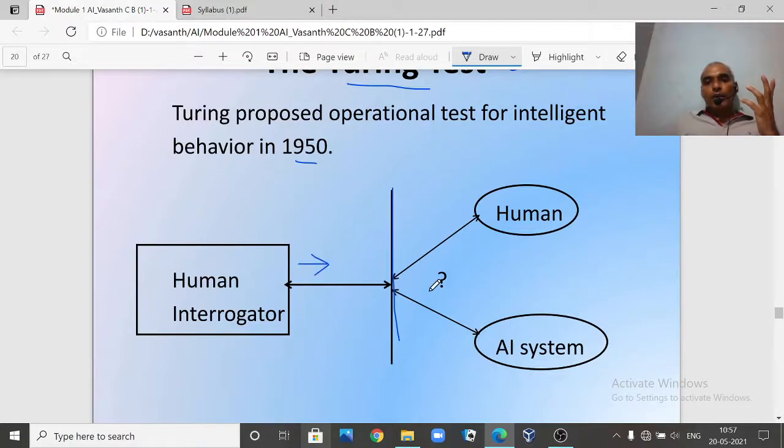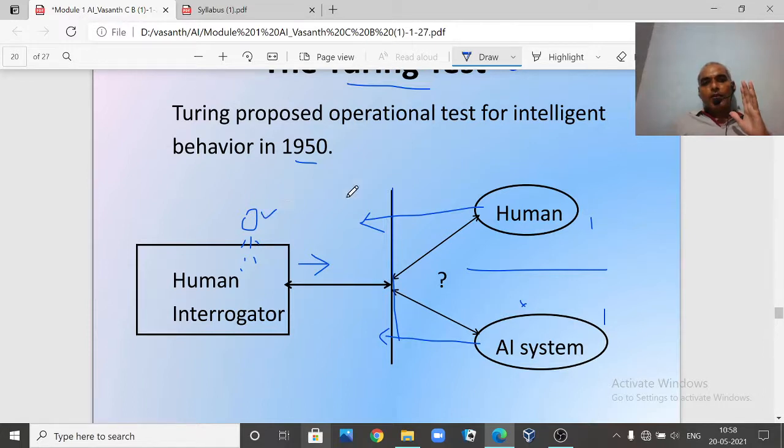On the other side of the wall, there is one human being and one program or machine. The person doesn't know that on the other side there is a machine. He doesn't know anything. He is just asked one question. The human being has to give an answer, and the machine will also give an answer. Then if you ask him how the answers were and who gave them,